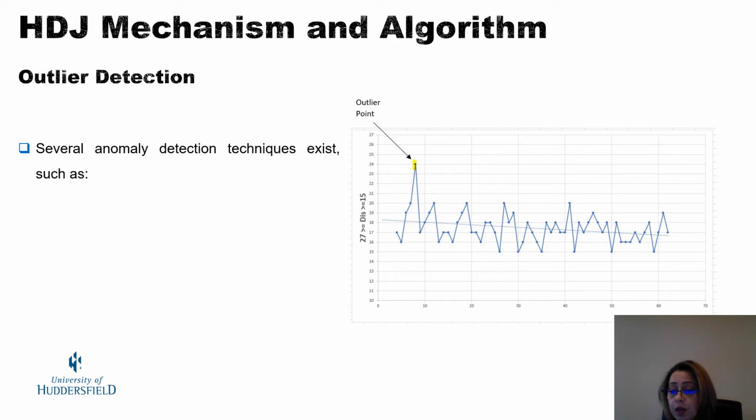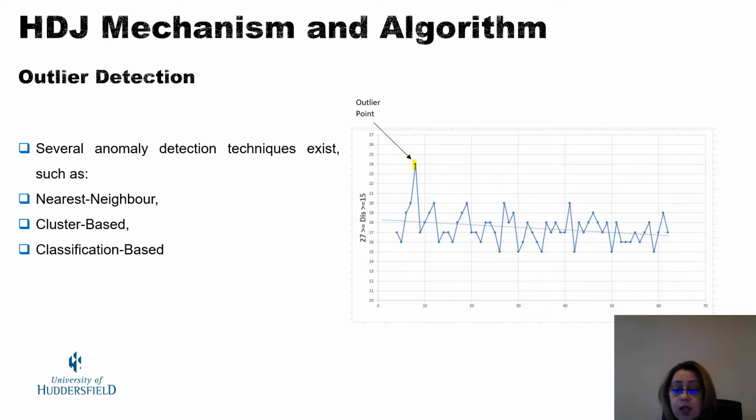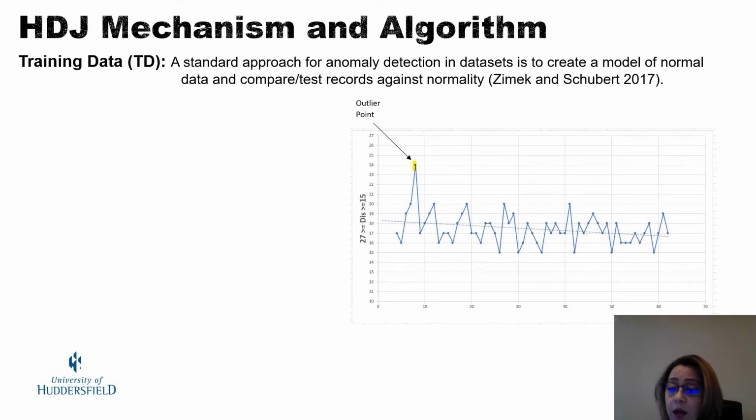Several anomaly detection techniques exist, such as nearest neighbor, cluster-based, classification-based, and finally machine learning techniques. Selecting the proper technique is induced by many factors. The main factors are the nature. A standard approach for anomaly detection in a dataset is to create a model of normal data and compare or test records against normality. So first we need to define normality for the given data.